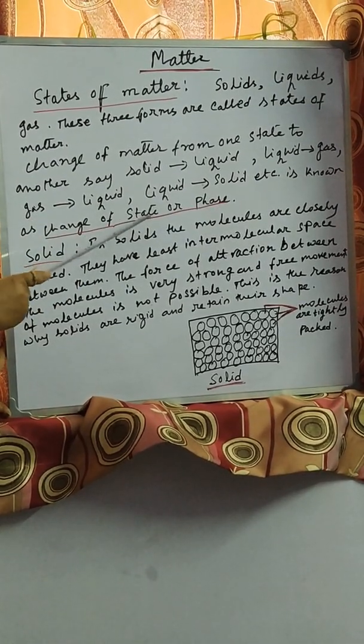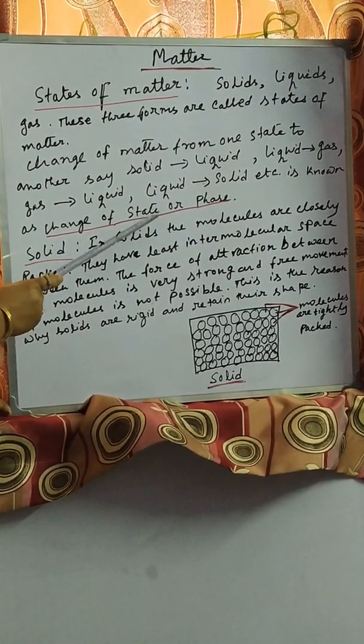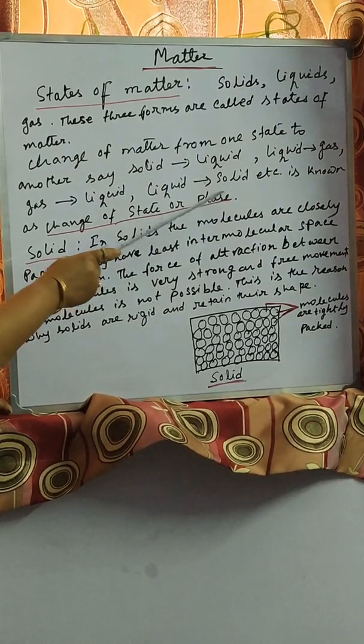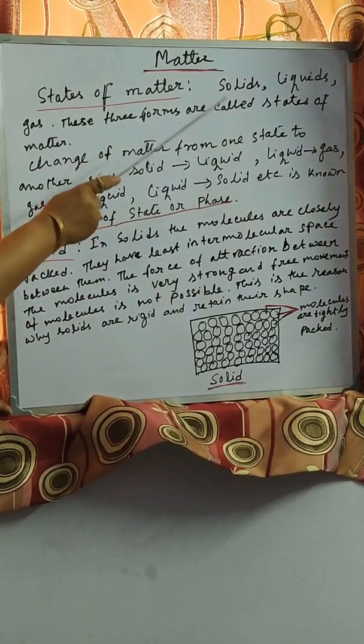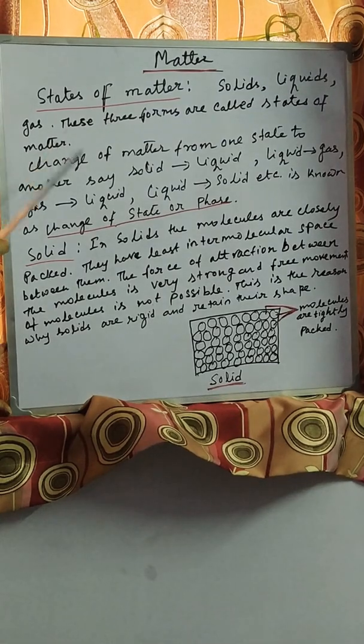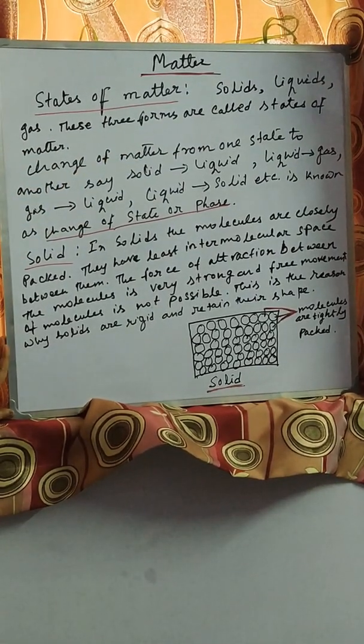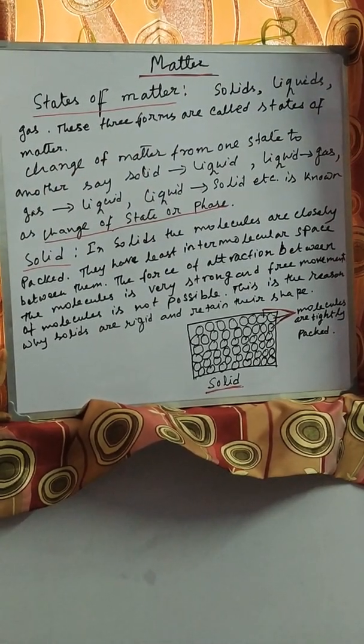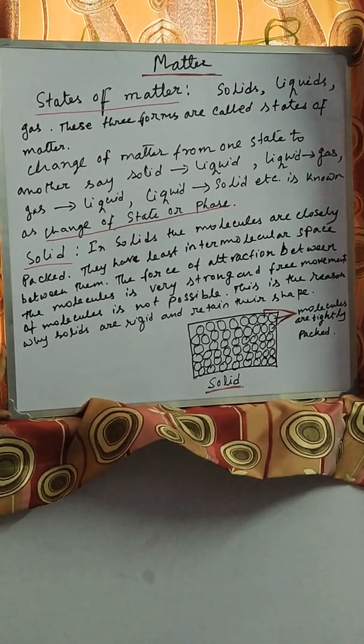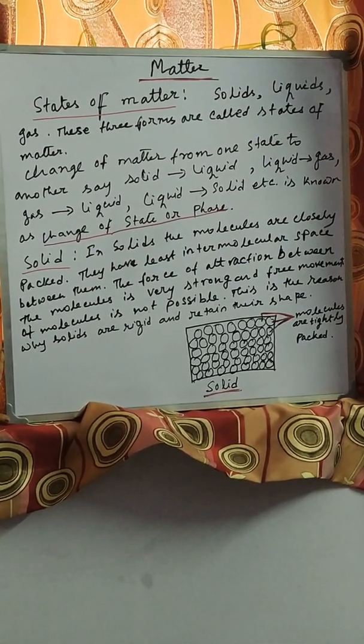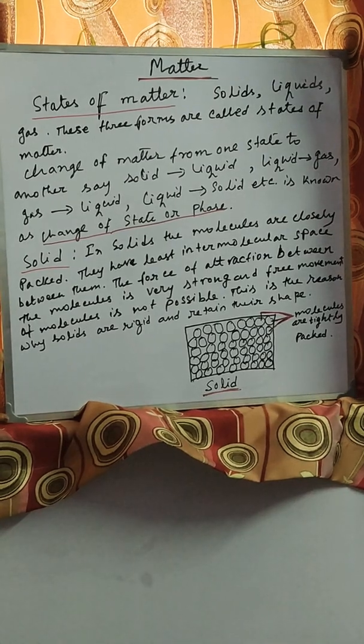State can be represented by phase also, that means solid phase, liquid phase, gaseous phase, or solid state, liquid state and gaseous state. So change from one state to another is known as the change of state of matter.